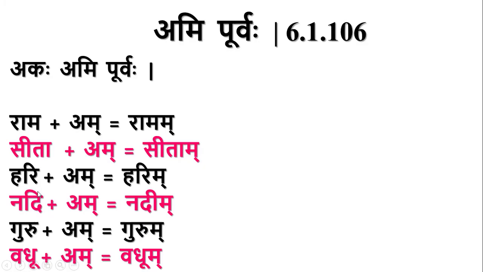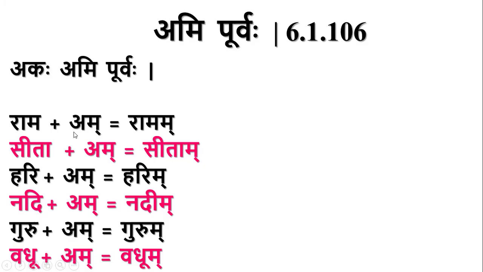Shamita, here I have written hrasva. It should be dirgha. E plus A, it becomes E, purva rupa. U plus A is equal to U. Guru plus Am, gurum. Vadu plus Am, vadum. Here dirgha U plus A is equal to dirgha U only. So whenever the ak letters are followed by Am pratyaya, it is not just any random akara here.